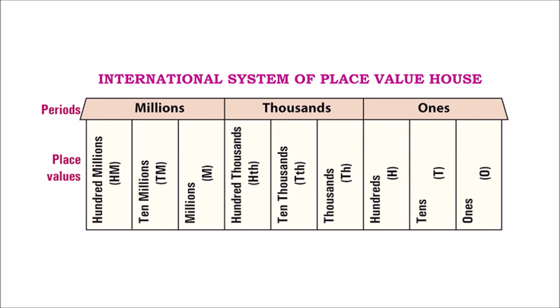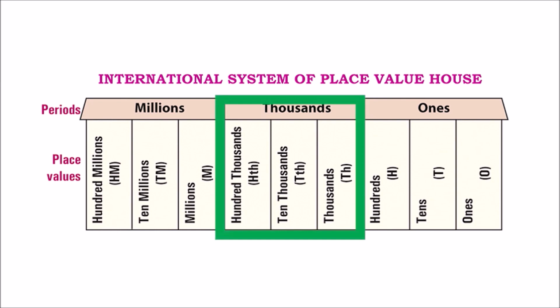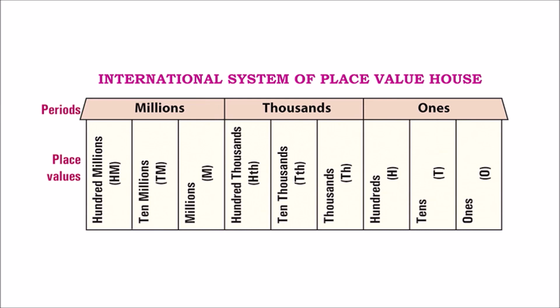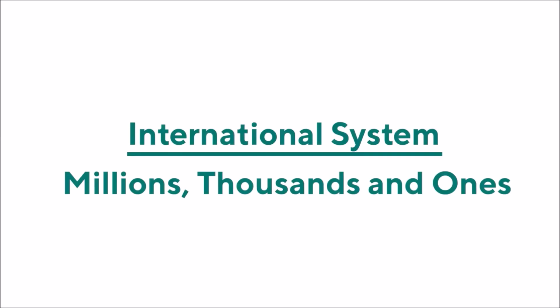And now let's look at the periods. Ones, tens, hundreds are grouped together as the ones period. In the thousands period, we have thousands, 10,000s and 100,000s. In millions, we have millions, 10 millions and 100 millions. Here, we have groups of 3. So, in short, the periods in the Indian system are crores, lakhs, thousands and ones, whereas the periods in the international system are millions, thousands and ones.